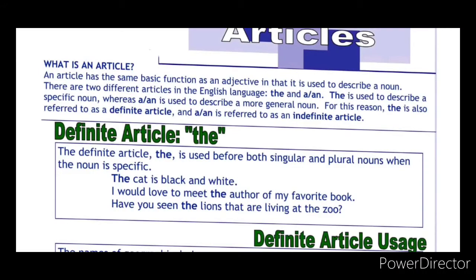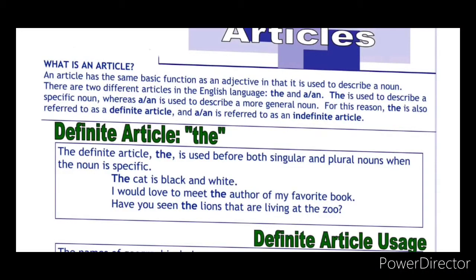What is an article? An article has the same basic function as an adjective in that it is used to describe a noun. So simply we can say an article is used to describe a noun. There are two different types of articles in the English language.